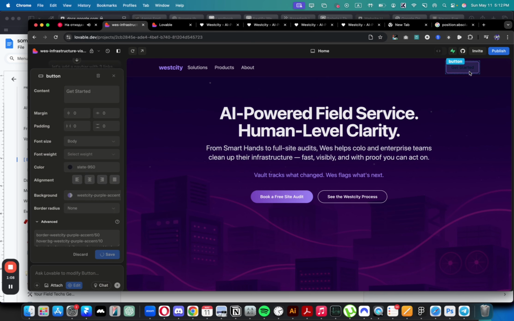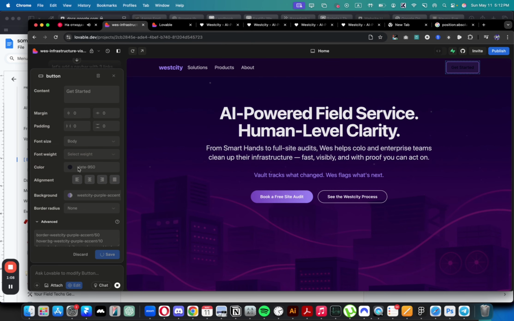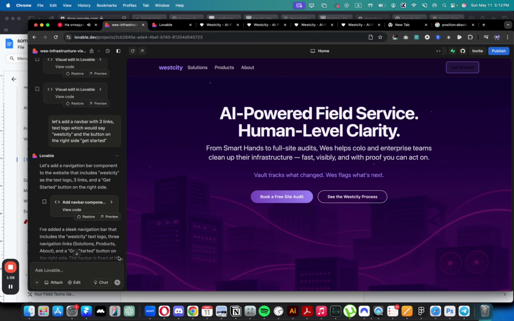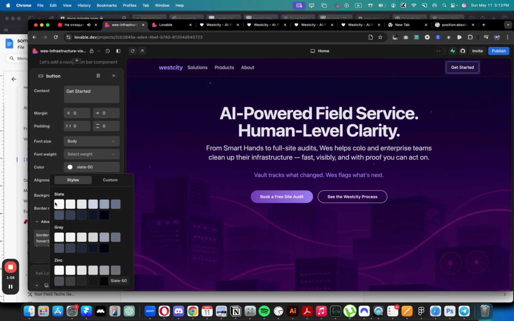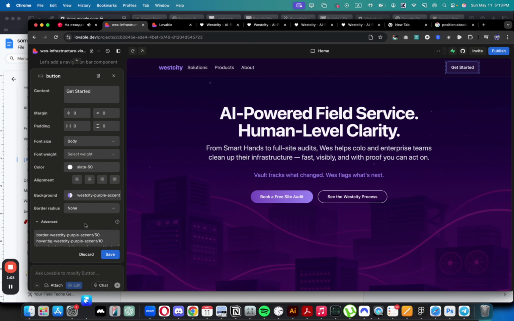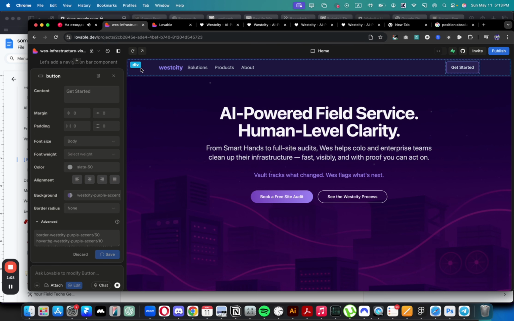Let's save it. And now we would need to change only the color of the text, which is dark for some reason, even though it says, let's choose it and let's make sure it's white. Oh yeah, that's right. Now it looks good. And now let's do one more thing, which is remove the background of the navigation.